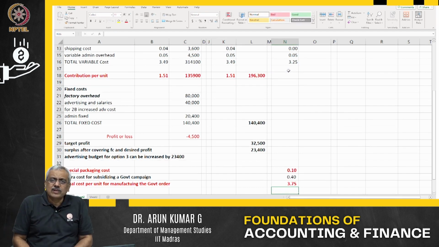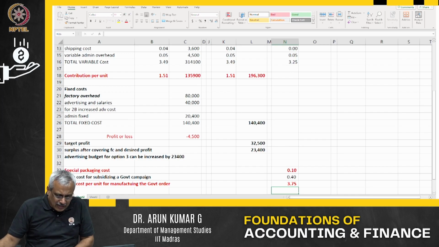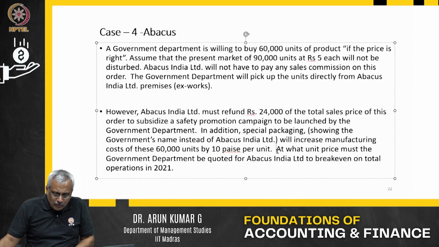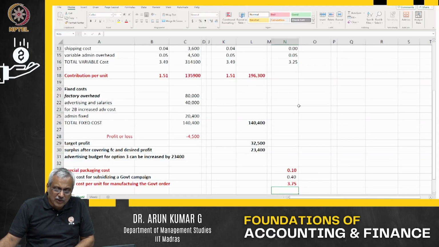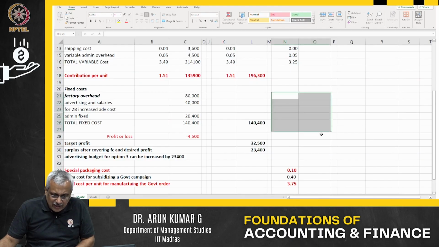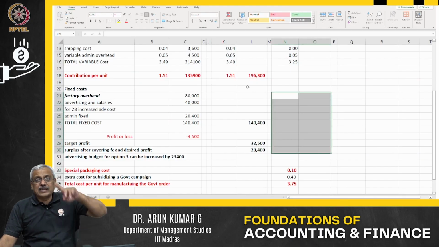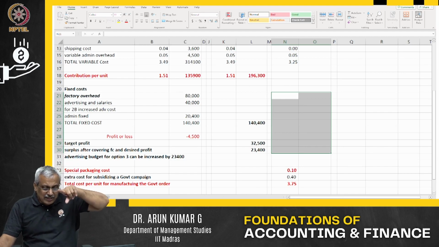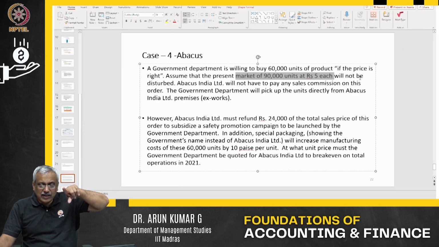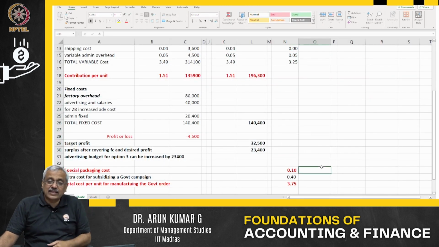Now what is the objective? In this problem, they ask at what unit price must the government order be quoted for Abacus Limited to break even on total operations, that is, no loss, no profit. Please note, there is no fixed cost for this order because all the fixed costs are borne by the existing 90,000 units, which will not be disturbed. So you are not worried about fixed cost.